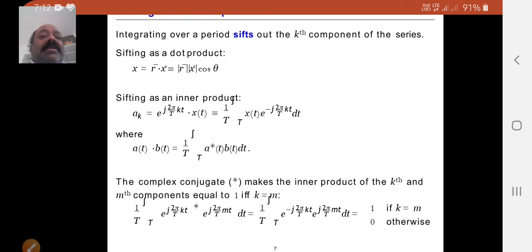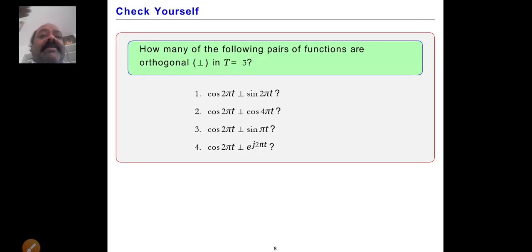Now take this check-yourself example, a very good example for understanding. How many of the following pairs of functions are orthogonal? Perpendicular or orthogonal, both are the same. With T equal to 3, the question is: cos 2 pi t perpendicular to sin 2 pi t, is it correct or not? And cos 2 pi t is perpendicular to cos 4 pi t. Cos 2 pi t is perpendicular to sin pi t. Cos 2 pi t is perpendicular to e power j 2 pi t.